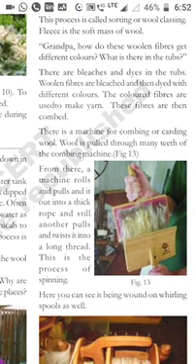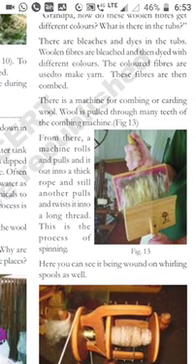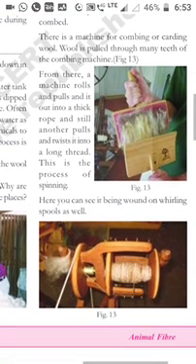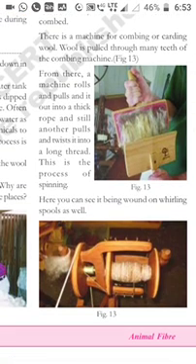From there a machine rolls and pulls it into a thick rope, and still another pulls and twists it into a long thread. This is the process of spinning. So the combing of the soft mass of wool gives the long threads. Why? Because we need to comb to get soft and long threads. So here you can see it being wound on spools as well. One machine rolls the big threads which we get from the combing machine, and the threads are wound by using this machine.